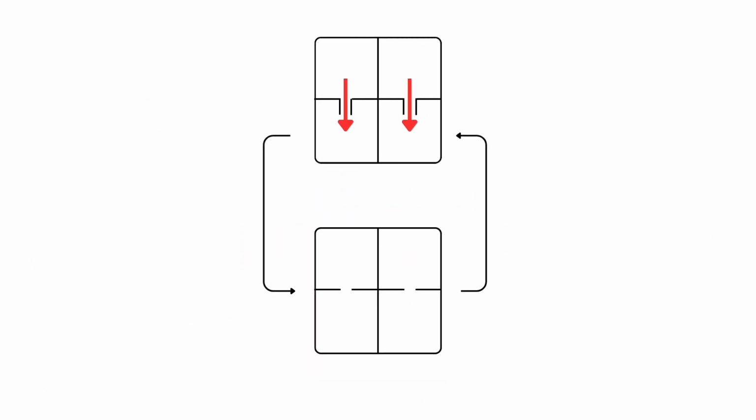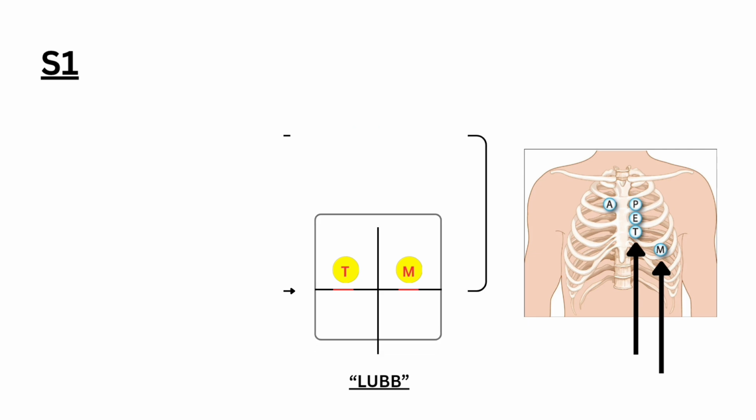First heart sound. First heart sound is S1 which is heard due to closure of mitral and tricuspid valve. It produces lub sound. Better heard at mitral and tricuspid area. Abnormalities of S1. First is loud S1.